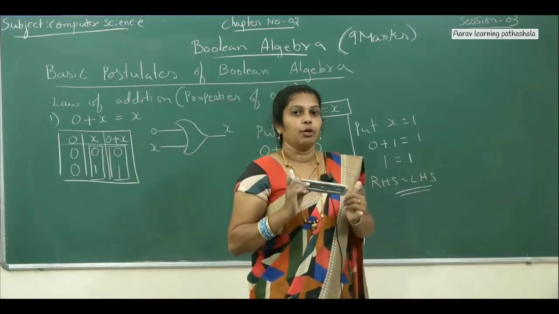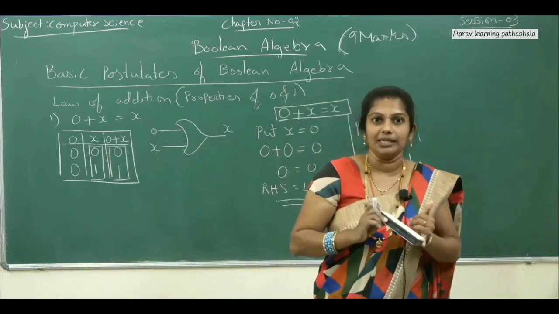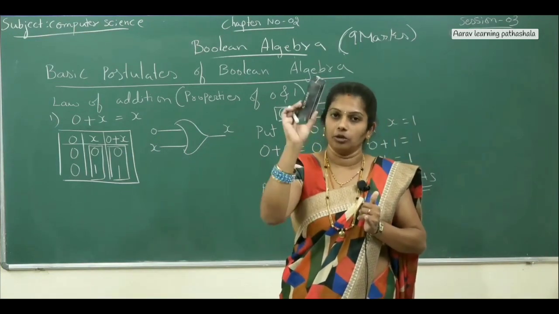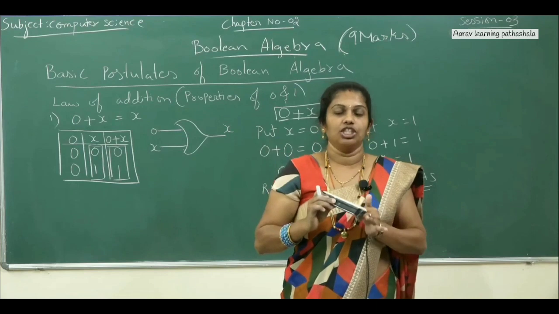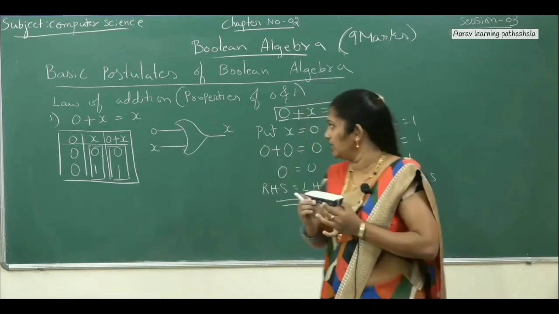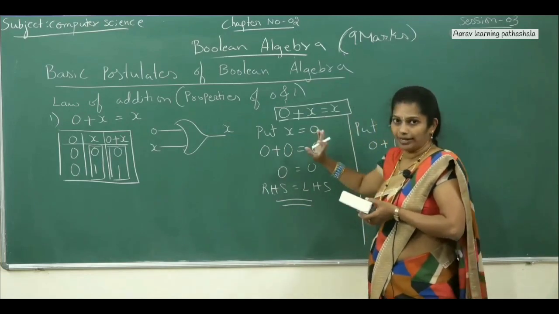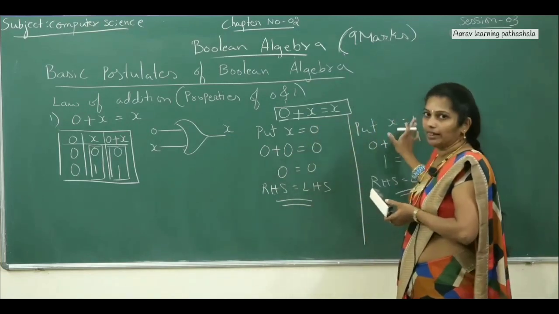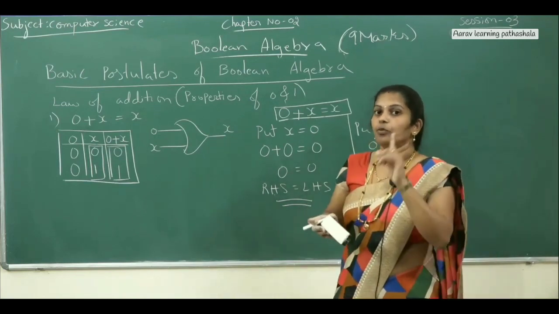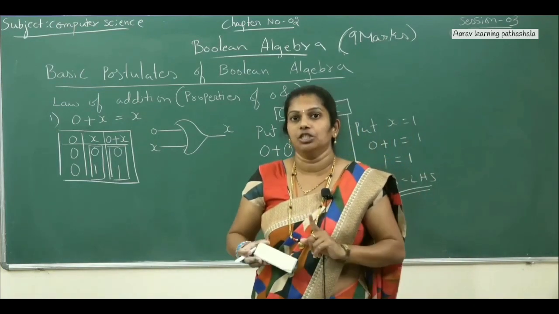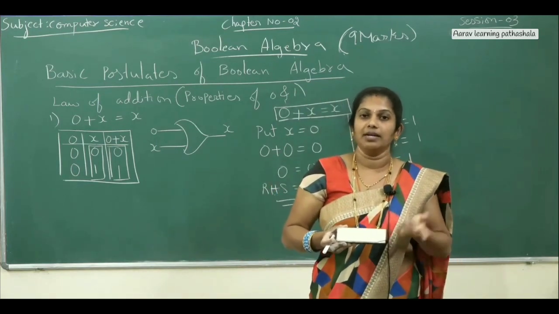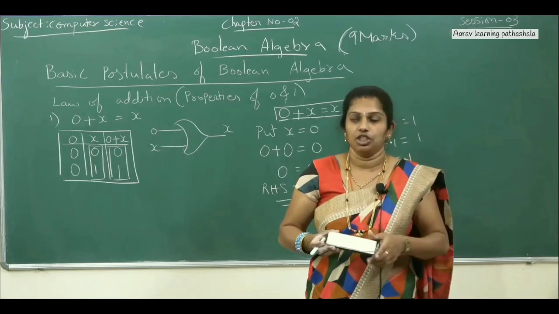In the exam, they may ask in 3 methods. If they ask to prove the given equation by using truth table, at that time you have to write only the truth table. If the question says solve the equation by using perfect induction method, you have to substitute 0 one time as well as 1 for the given equation and then solve. That is perfect induction method. Algebraic method or expression method means you have to use all the postulates and then solve. That is nothing but algebraic method or expression method.